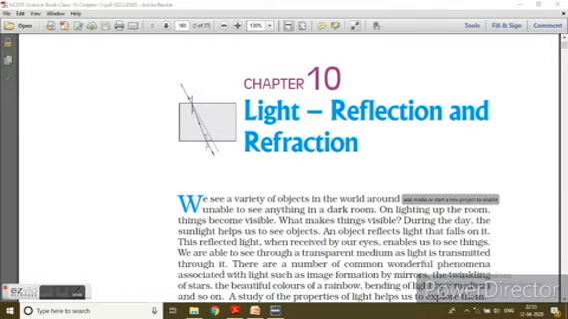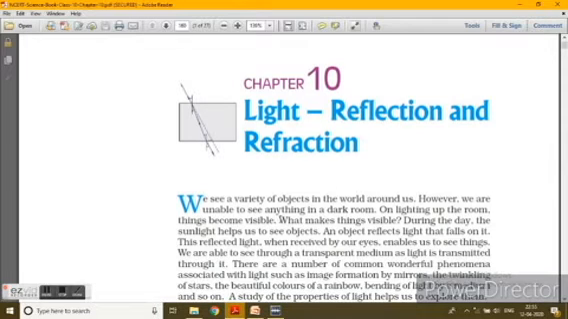See the NCERT, third line. Here a question: what makes things visible? Or in the simplest way, how are you able to see things? The Sun and stars are all luminous bodies. They have their own light, so we can see them because light is coming from them.